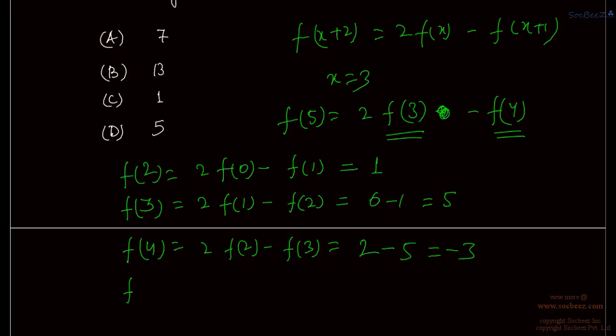Now if we substitute 3 in place of x, then f5 is equal to 2f3 minus f4. So f3 is 5, so 2f3 is 10, and f4 is minus 3, so this is plus 3, that is 13. So f5 is 13. So we have calculated this recursively. So option B is correct here. In the next video we will be starting limit, continuity and differentiability. Thank you.